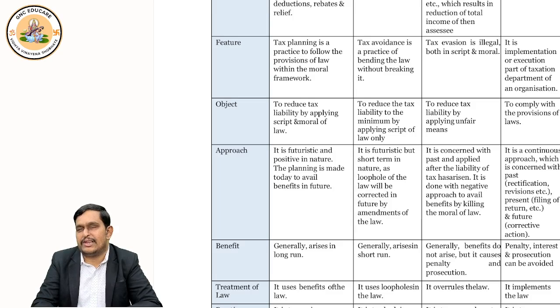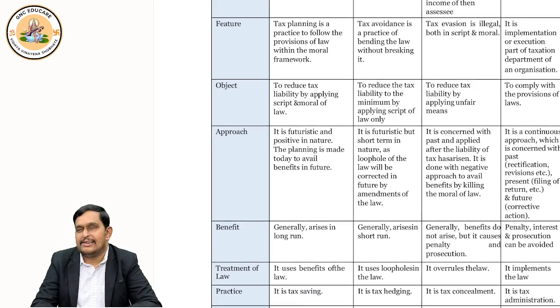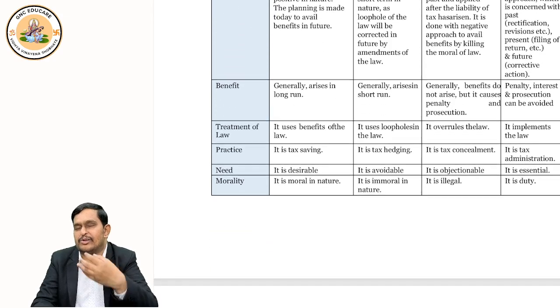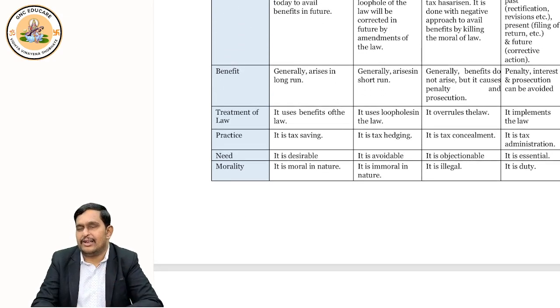We can say tax management is tax administration, doing things on time. Okay, this way you should understand. And tax management, like tax planning, is beneficial in the long run, right? It is basically a continuous process which will benefit you in the long run.